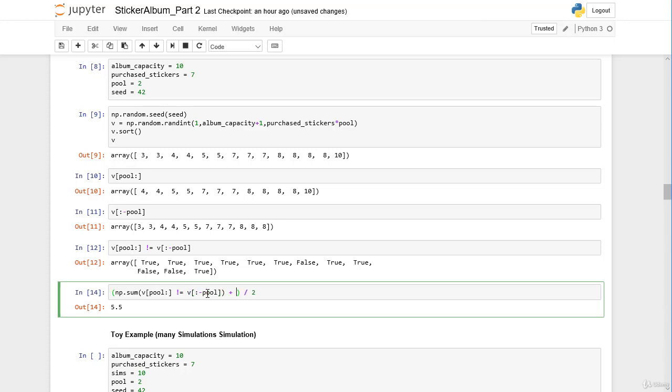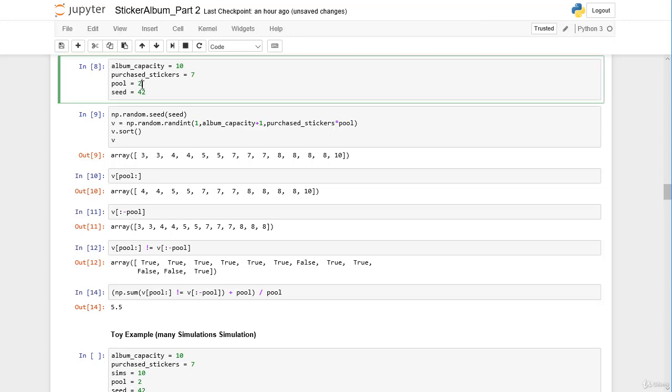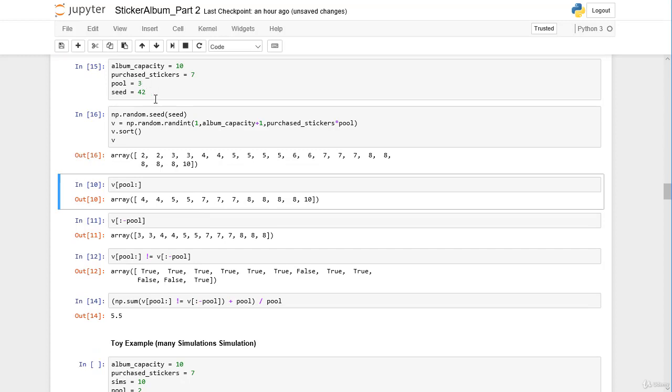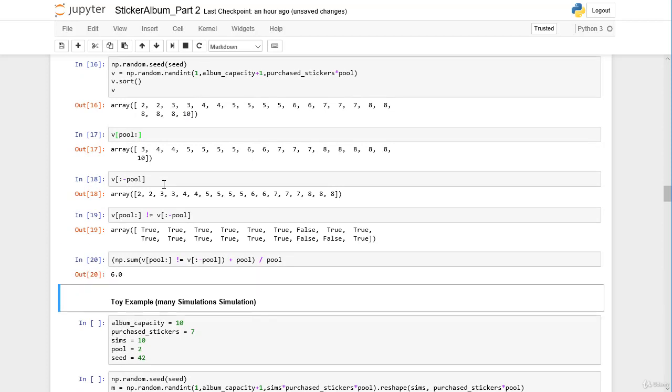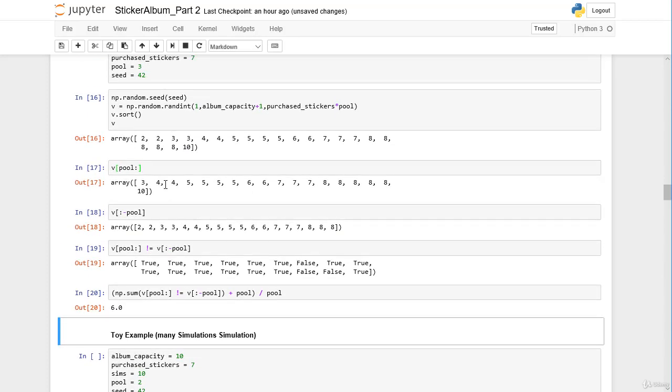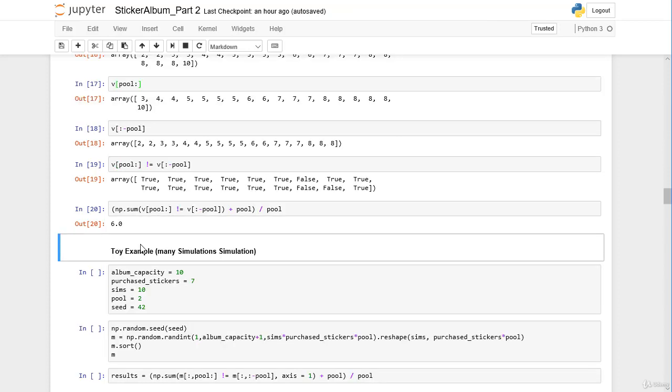Also we add the amount of members in the pool, and we divide also by the amount of members in the pool. So let's try 3 people in the pool. So we are creating an even larger bucket of stickers, so 3 times 7, 21. And we make the slices. And in the end, our result is that each of the 3 persons in the pool can on average paste into the album 6 stickers.